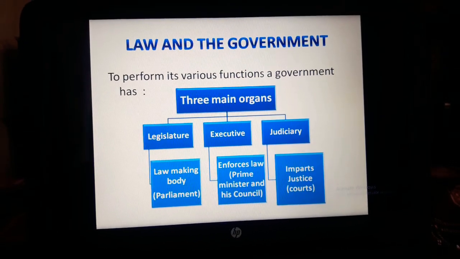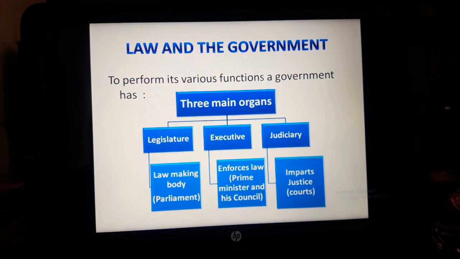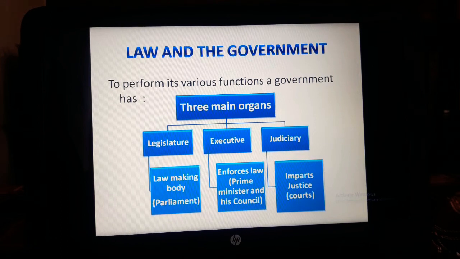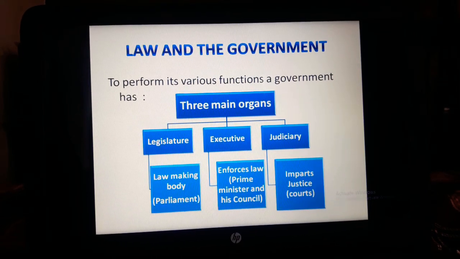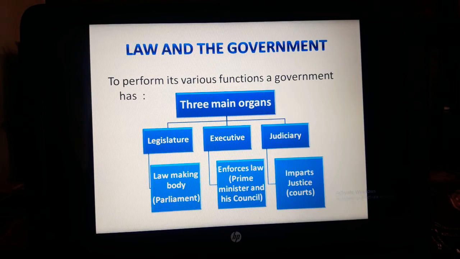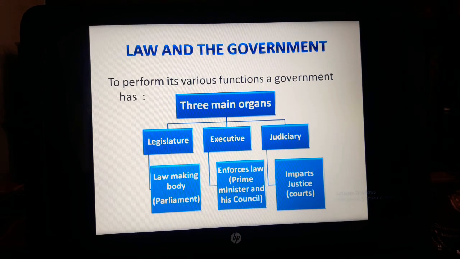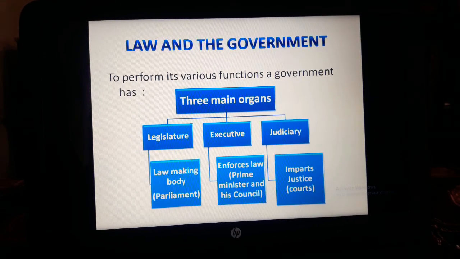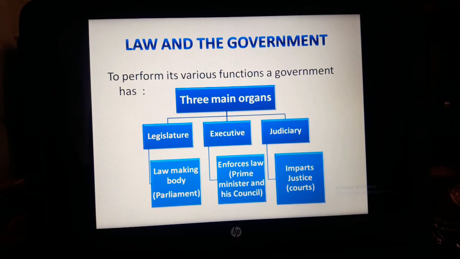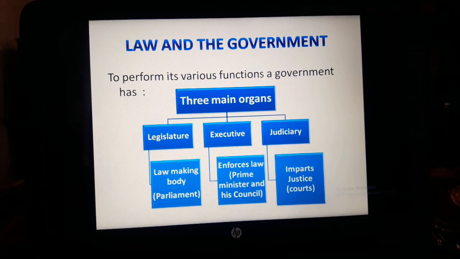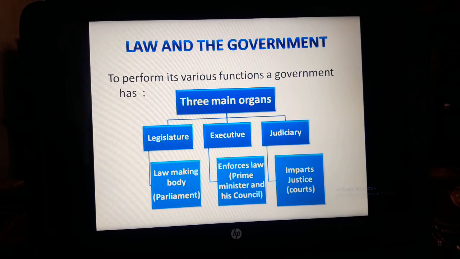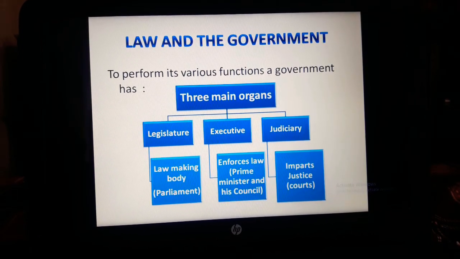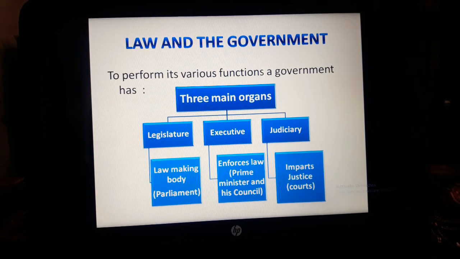The third organ is the judiciary. In case of execution, if any problem arises, then the judiciary is there to settle the disputes and problems. And the chain of courts consisting of the Supreme Court, High Courts and the subordinate courts looks after the judiciary affairs of the country. So this is about the various organs of the government through which government performs its various functions.